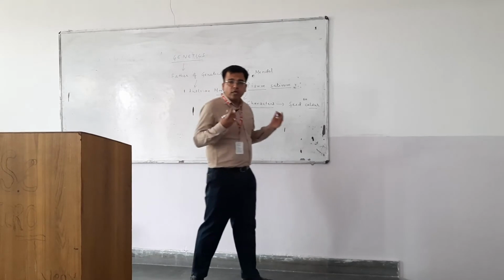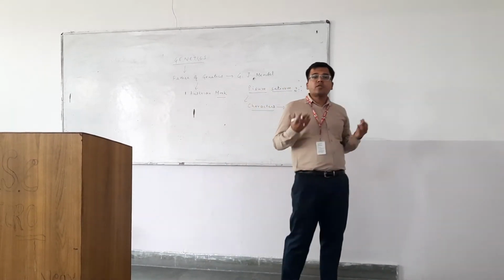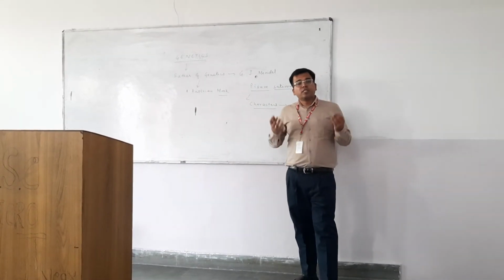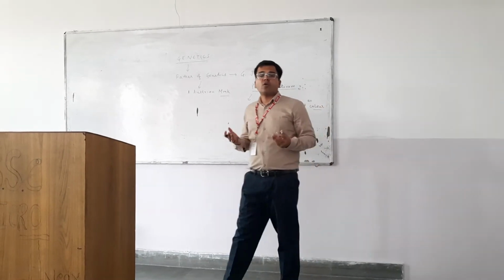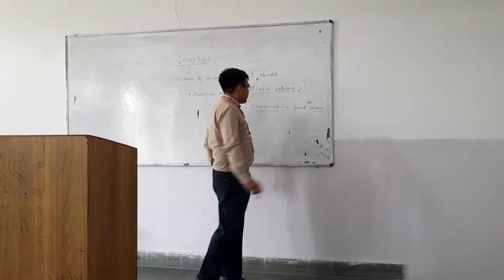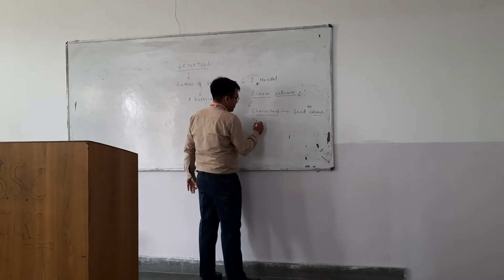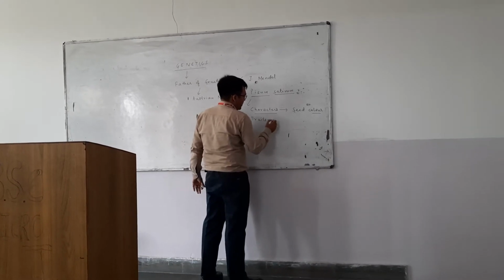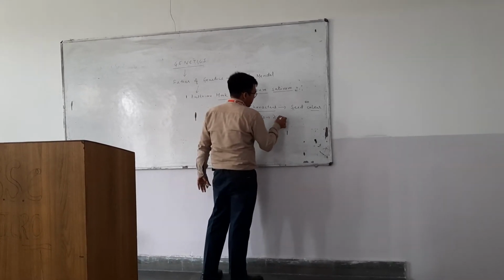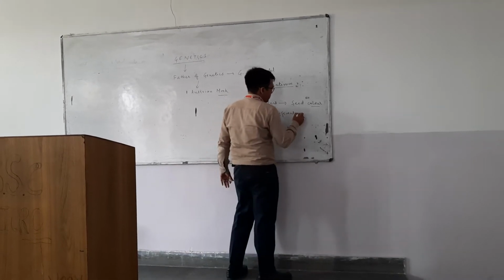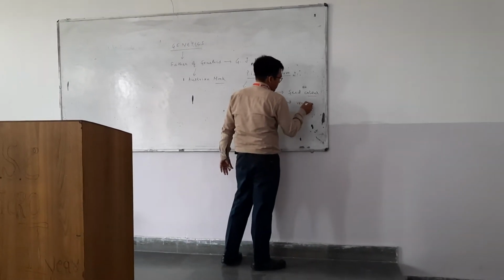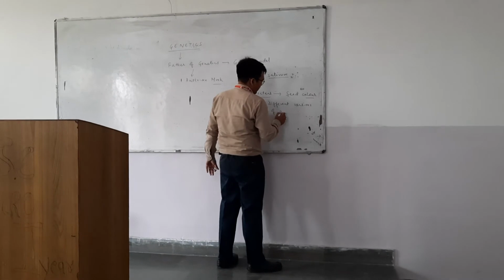So, different versions of a character are called as traits. Different versions of a character are called as traits. So let's see. Write it down. What are traits? Traits are different versions of a character.